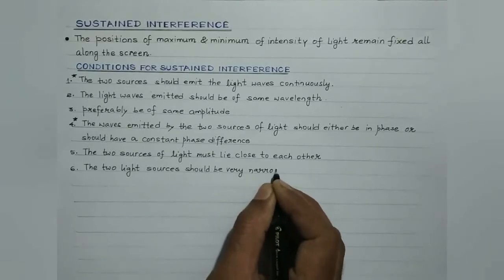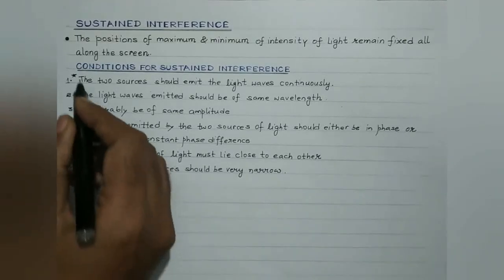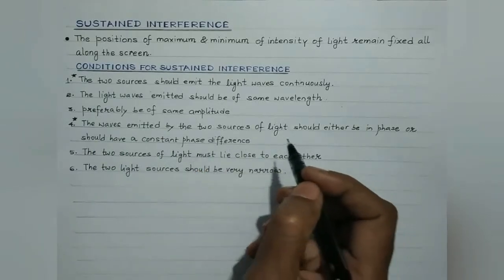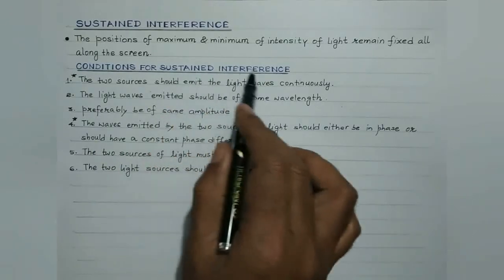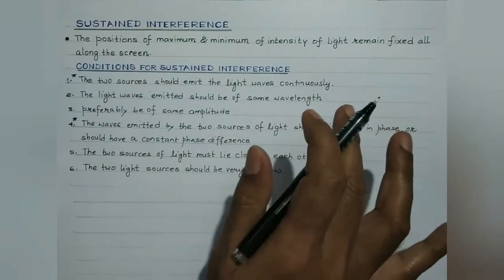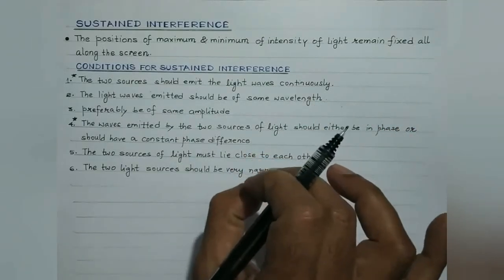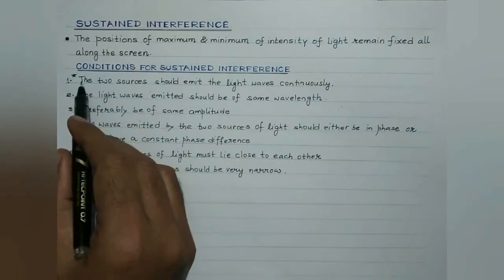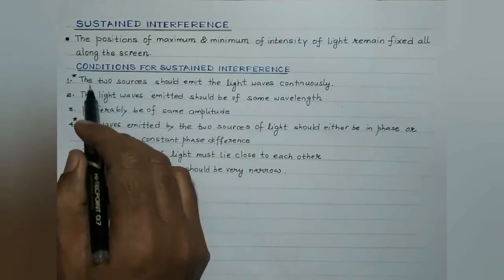So students, these are the conditions. Actually, the first four are the mandatory conditions for obtaining sustained interference pattern. And as I've told you, by using independent, perfectly identical sources of light, the first and the fourth condition cannot be satisfied.